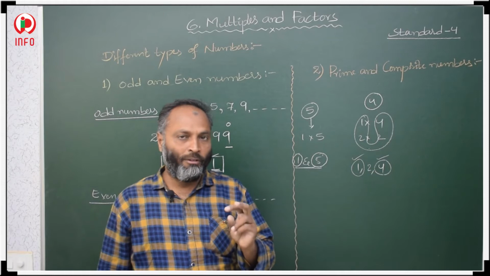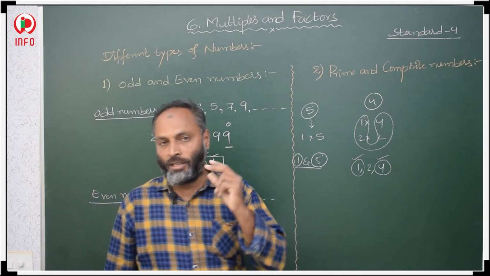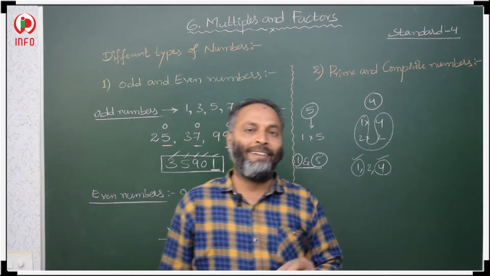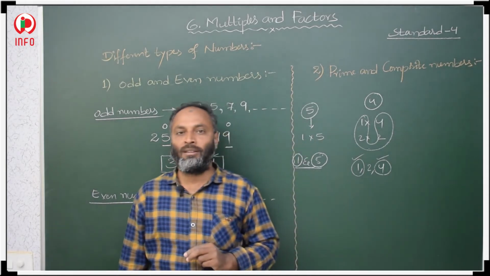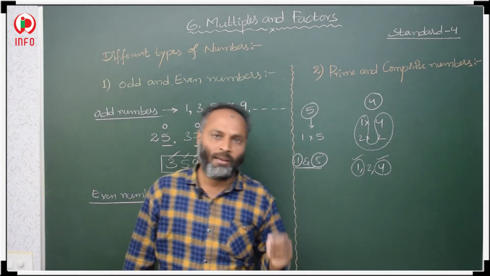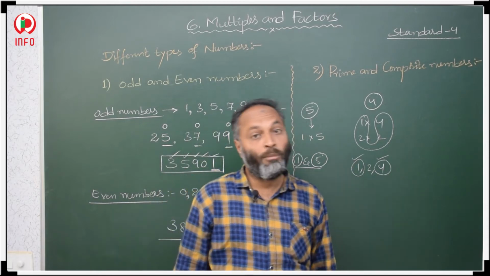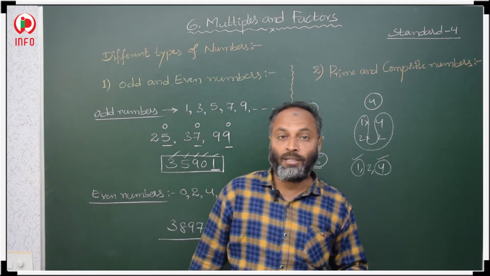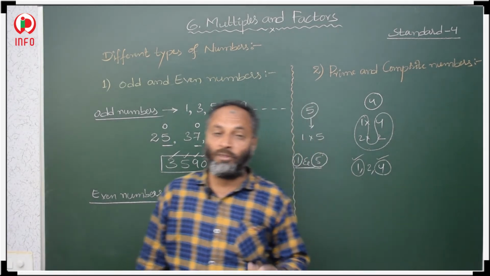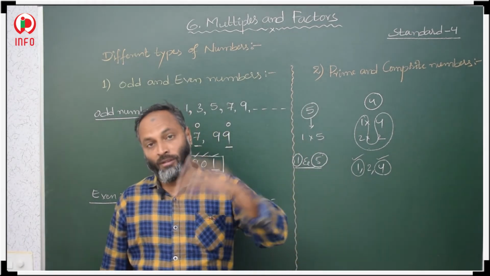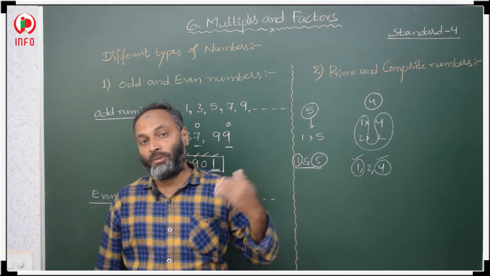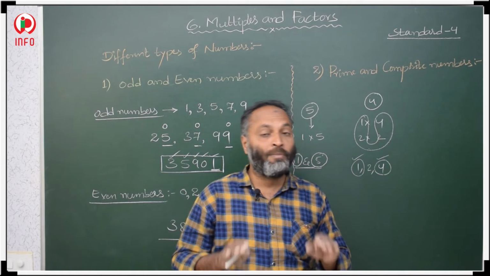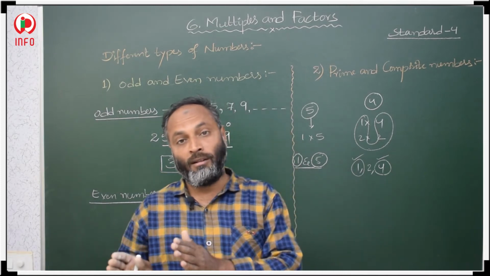So, this one is a composite number. In a prime number we have only 2 factors, and those factors are 1 and itself. The number which has 1 and itself as factors is a prime number. A composite number is a number having more than 2 factors, meaning 1 and itself are there and more factors as well. That type of numbers are composite numbers. This is the difference between prime number and composite number.